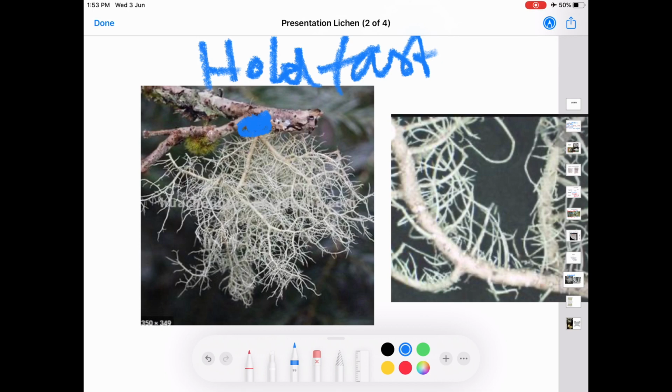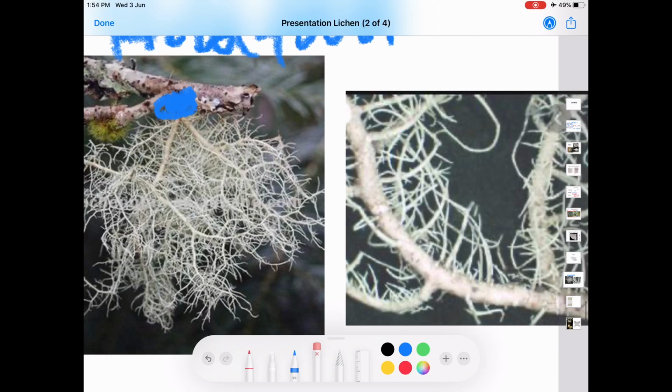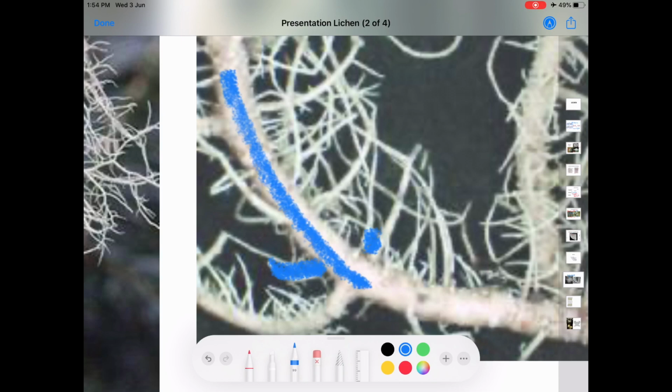The thallus is grey-green in color. It carries a main stalk. See this, this is the main stalk of the thallus. This main stalk gets repeatedly branched and is covered with fibrils. You can see here, this is the main branch, and these main branches are covered with small fibrils.